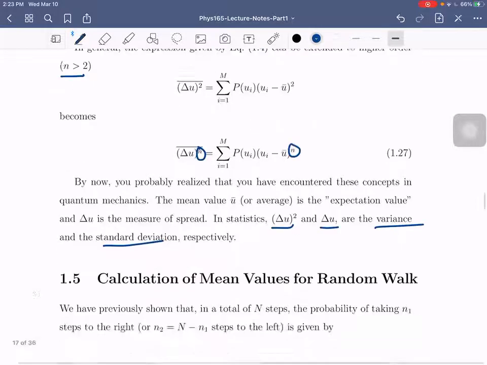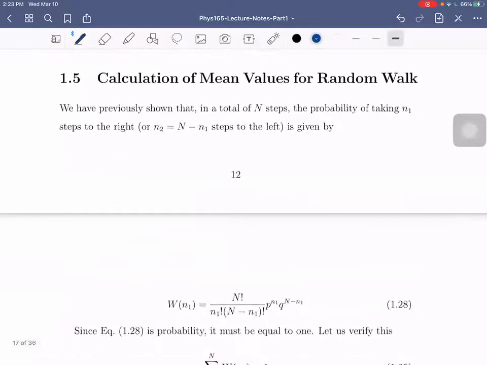Okay, so ituloy natin hanggang sa section 1.5, which is yung paano natin i-calculate yung mean values ng random walk. So again, sa one-dimensional muna tayo. So earlier kasi pinakita lang naman natin sa 1.3 yung paano natin ipapakita yung distribution, di ba? Hindi natin sinolve yung mga ganito. So now let's solve for the mean values ng random walk. Okay? So let's say we have a total number of capital N steps. And again, we all know N1 and N2. It's just the number of steps to the right and to the left respectively.